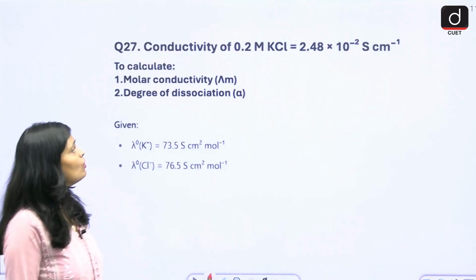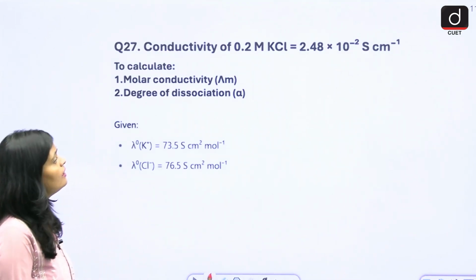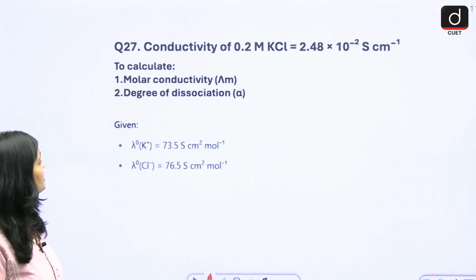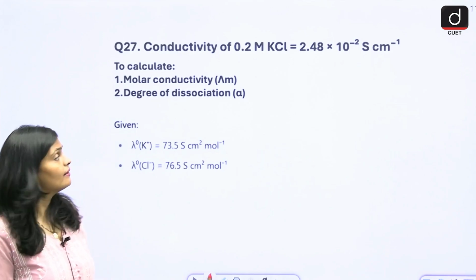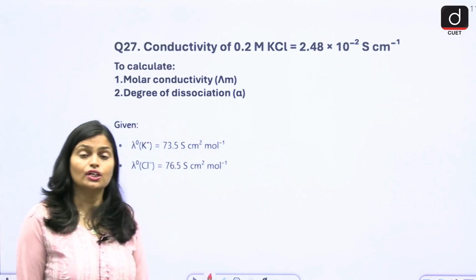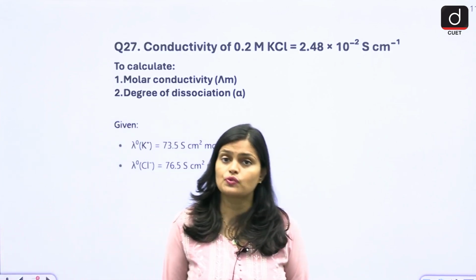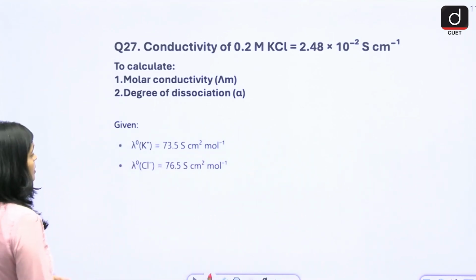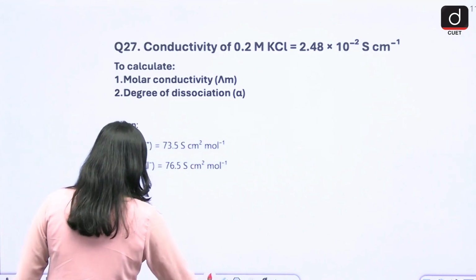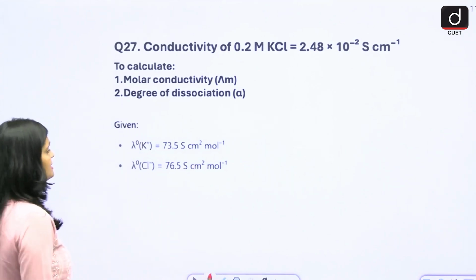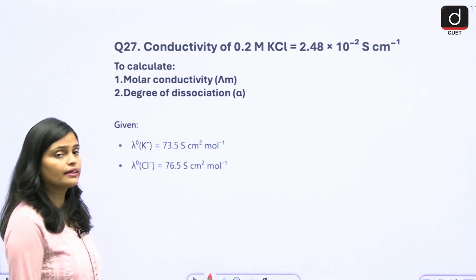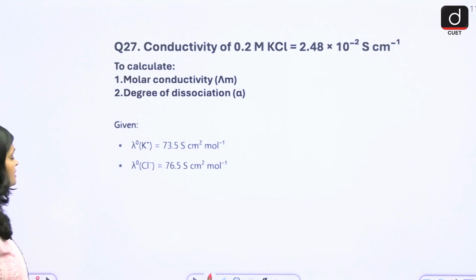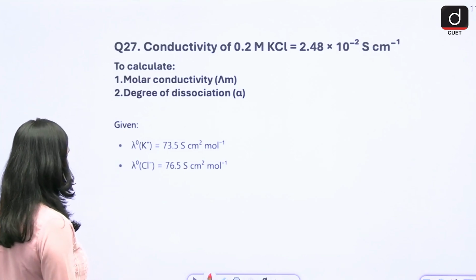Then, the conductivity of 0.2 M KCl is 2.48 into 10 to the power minus 2 Siemens per centimeter. You have to calculate the molar conductivity and degree of dissociation. So this is your electrochemistry question, right? From here also you will mostly get numericals. What is given here? The molar conductivity of K plus is 73.5 and the molar conductivity of chloride is 76.5. So what is the formula you are going to use here?